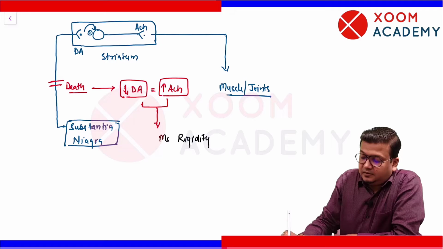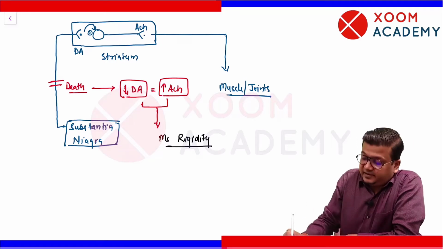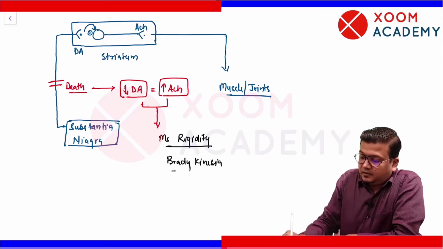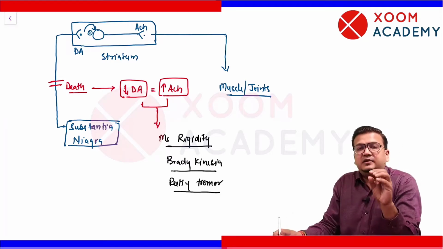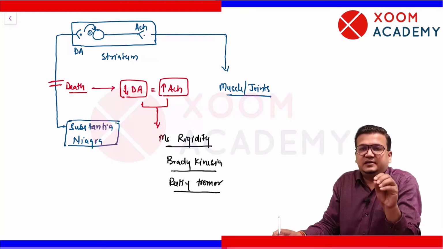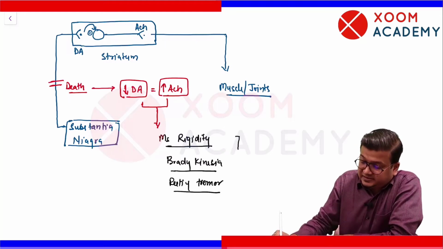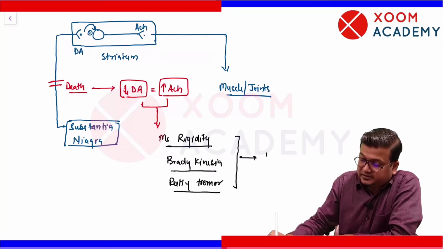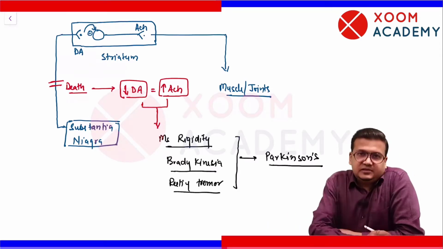Patients will develop what? Muscle rigidity. Patient will develop slowness of movement called bradykinesia, and patient will develop resting tremor. At rest he will have tremor in the finger. At rest he will have resting tremors, and this is what we call Parkinson's disease.